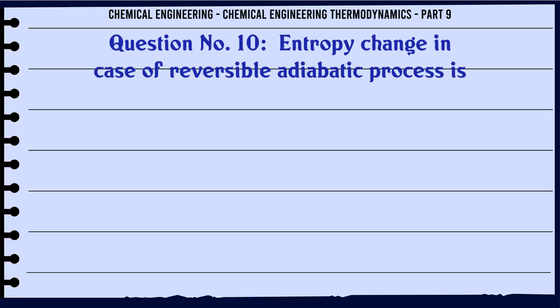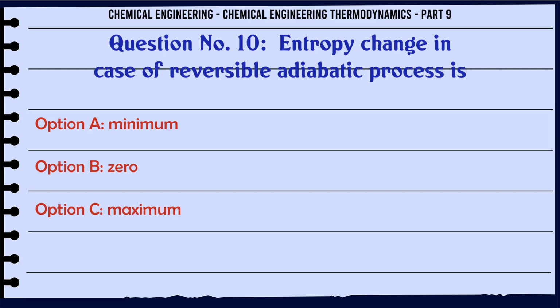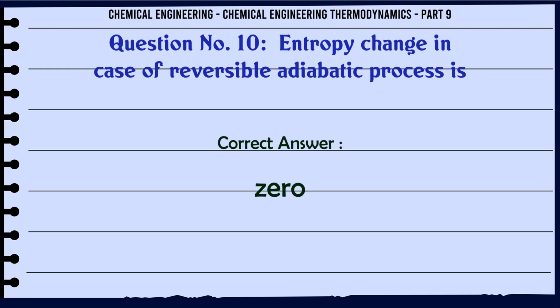Entropy change in case of reversible adiabatic process is: A. minimum, B. 0, C. maximum, D. indeterminate. The correct answer is 0.